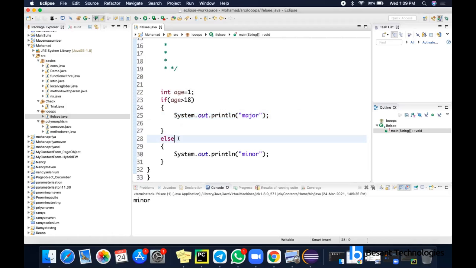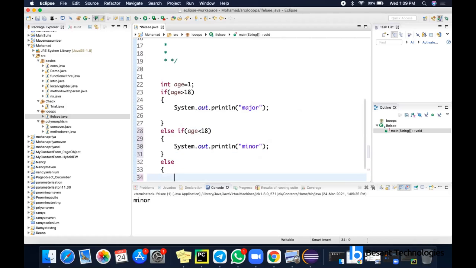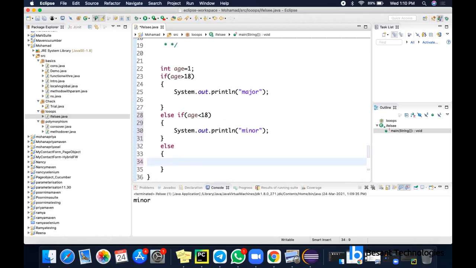And I can have one more option here. That is, else if age is less than 18. For else if, we have to give a space. Can we also use operators, ma'am? Yeah, we can use AND, OR and NOT operators. We are going to see all of them after this loops.